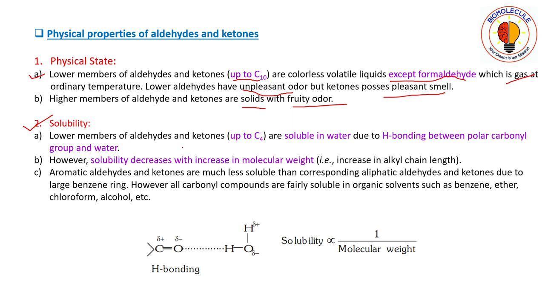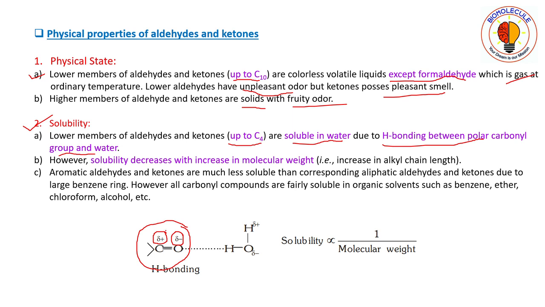Lower members of aldehydes and ketones up to carbon number 4 are soluble in water due to hydrogen bonding between the polar carbonyl group and water. Here you can see that the carbonyl group is polar in nature. Why is it polar? Because oxygen is more electronegative than carbon, as a result of which the bonded pair of electrons is pulled towards oxygen, which in turn generates a partial positive charge on the carbonyl carbon and a partial negative charge on the oxygen of the carbonyl group.